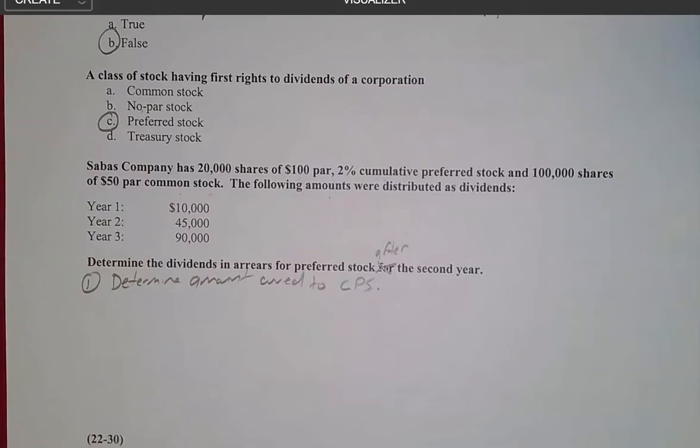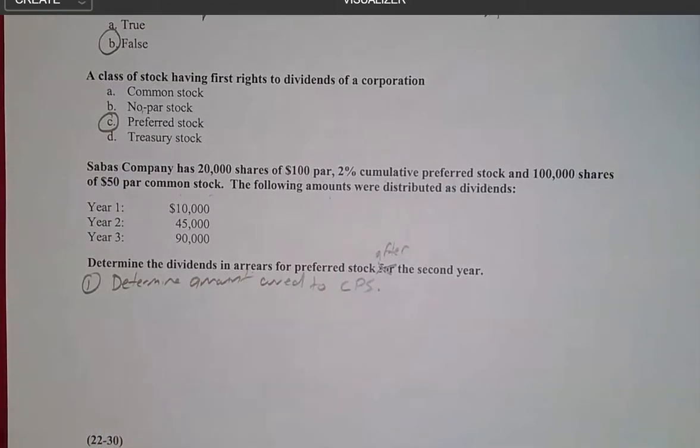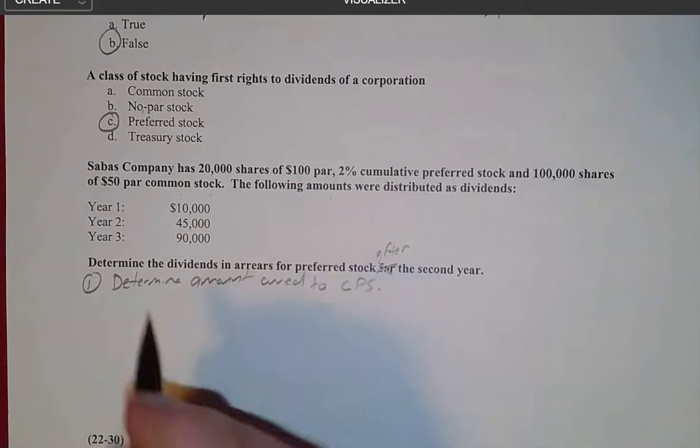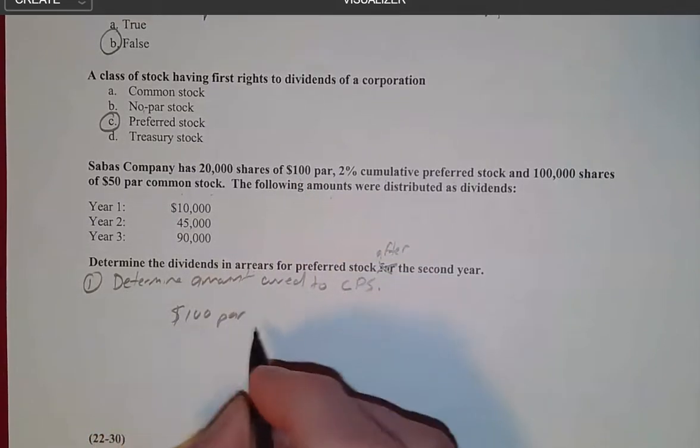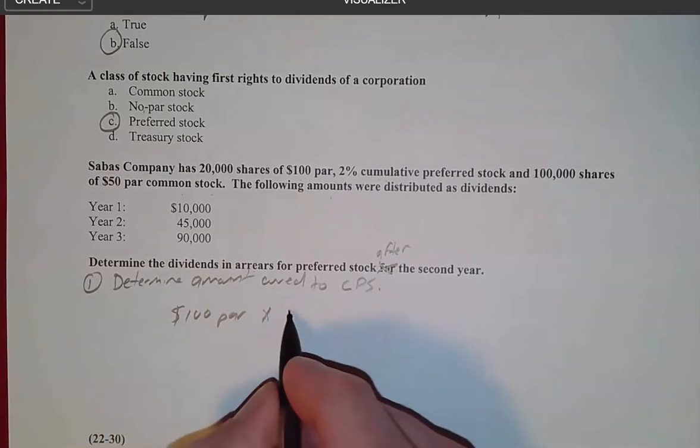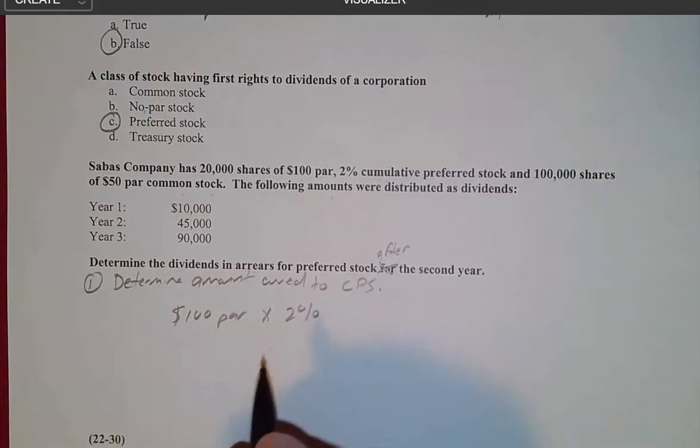And dividends that have not been paid to cumulative preferred stockholders are said to be in arrears, or behind. So let's look at step 1 here. I just want you to understand that they are owed this money, but they may not get it each and every year. So if it were me, I would take the $100 par and multiply that by 2%.